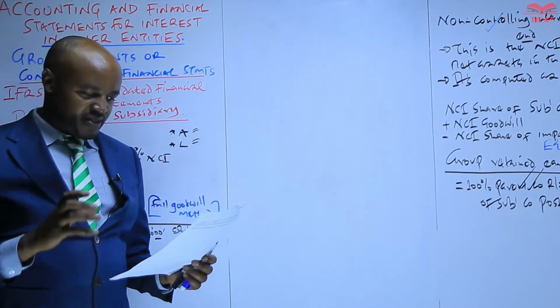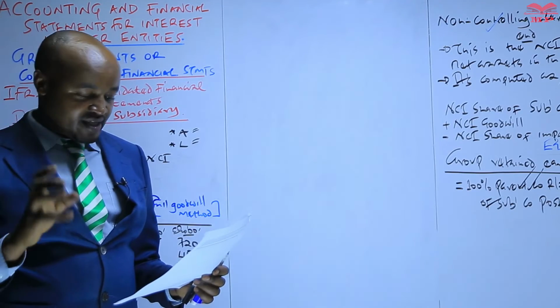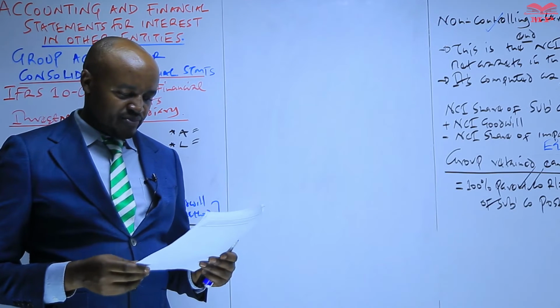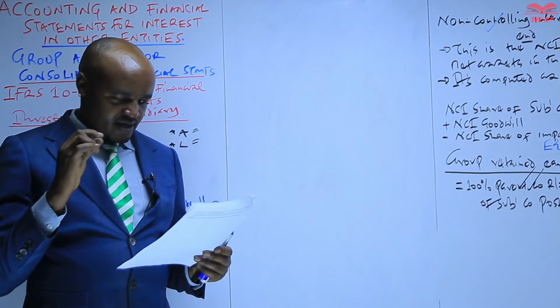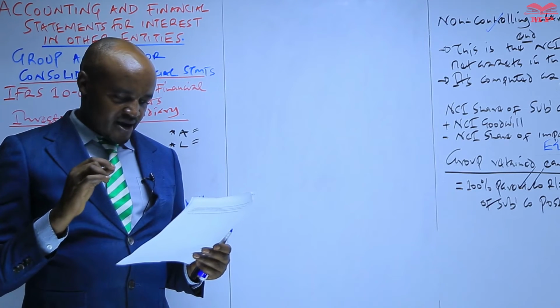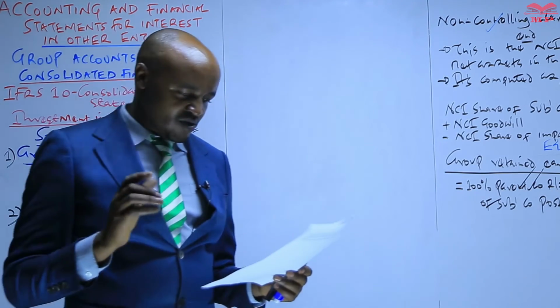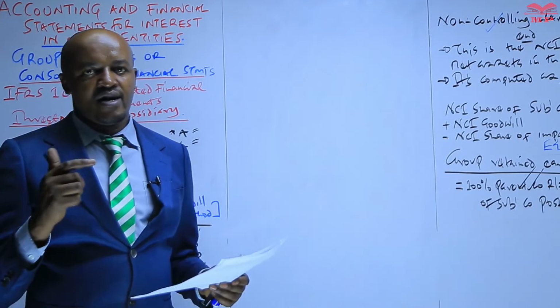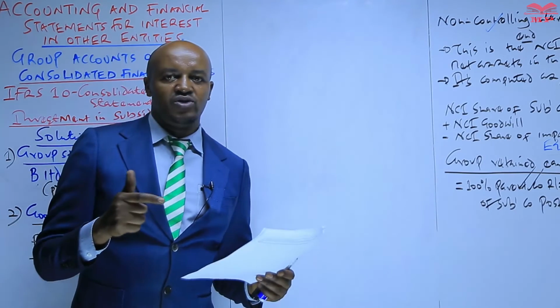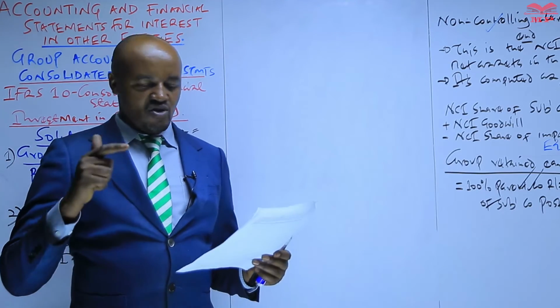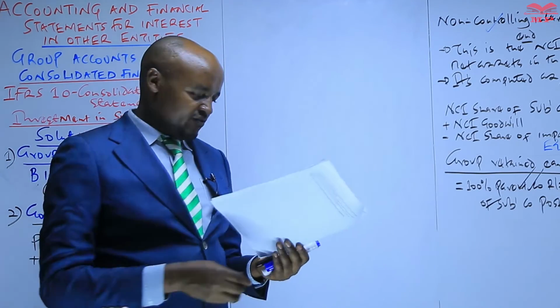Mostly, that is a figure which the examiner will not give you, and therefore you have to recall how we compute the subsidiary company's net assets at the date of acquisition. We said we compute that by adding the ordinary share capital of the subsidiary plus the reserves of that subsidiary on the date of acquisition.